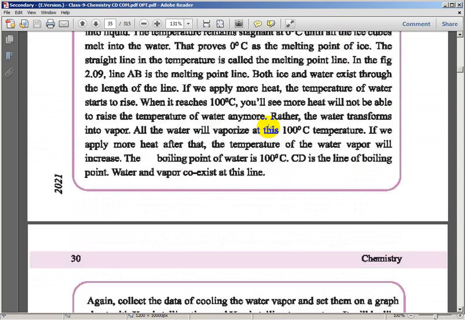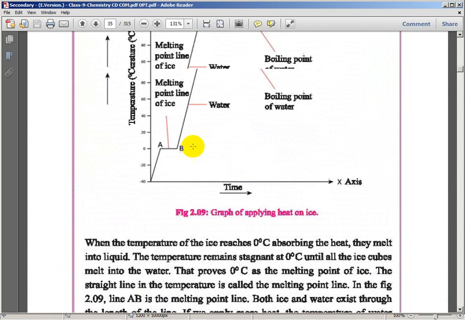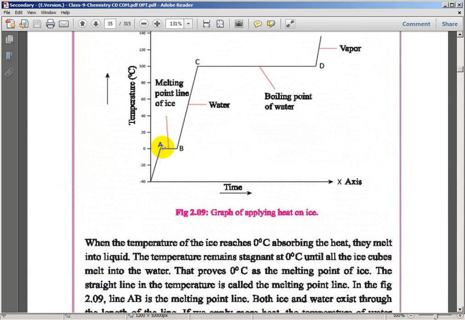The temperature does not change because in this line only the state changes, like solid turning into liquid.